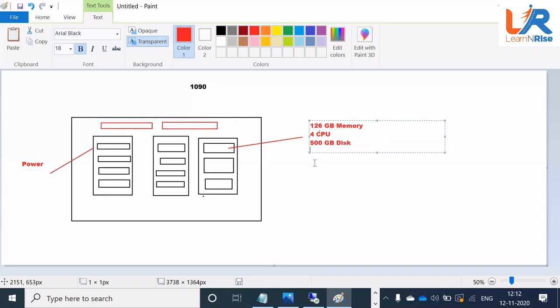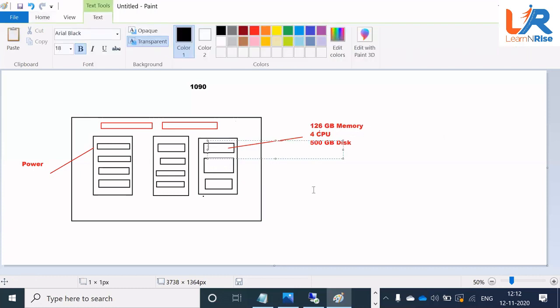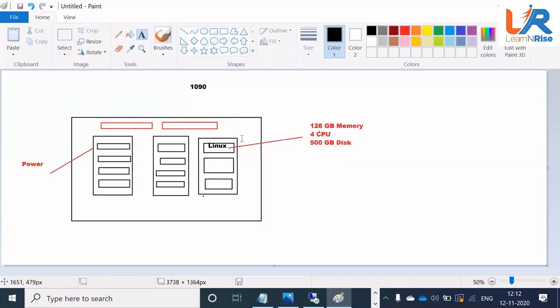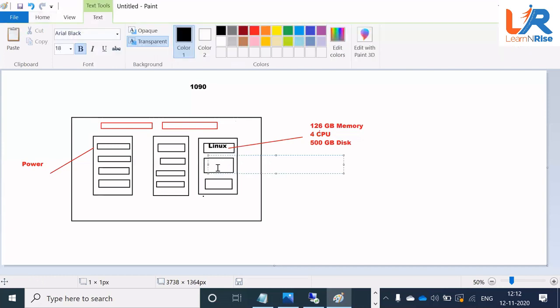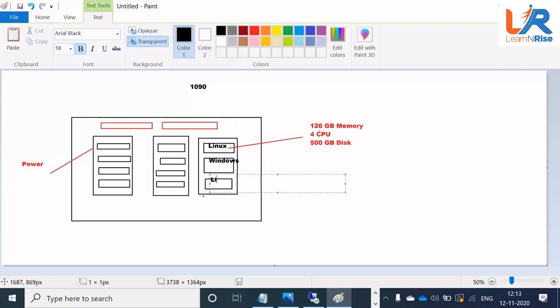Cool. So for an example, in this specific server, I install an application which is going to maintain the payroll of my employee. So here I am installing a Linux operating system. And then on top of the Linux operating system, I am going to install my application. Maybe on this server, I am installing a Windows operating system. Maybe on this server, I am going to install something other, maybe again a Linux, maybe a different flavor, right?